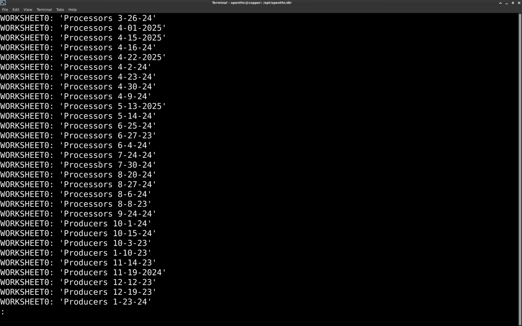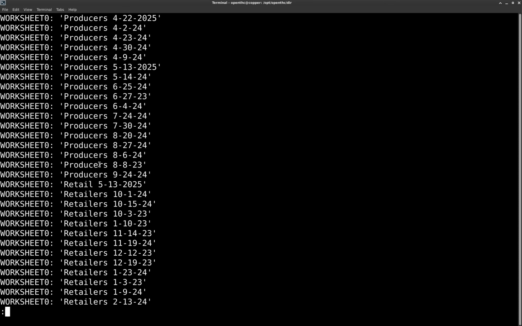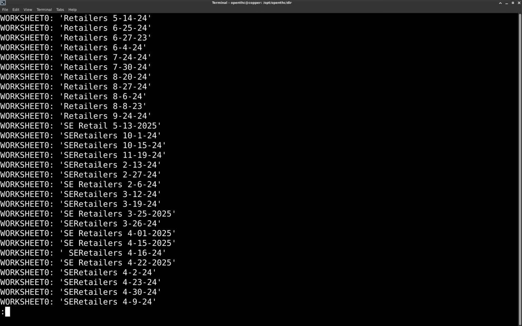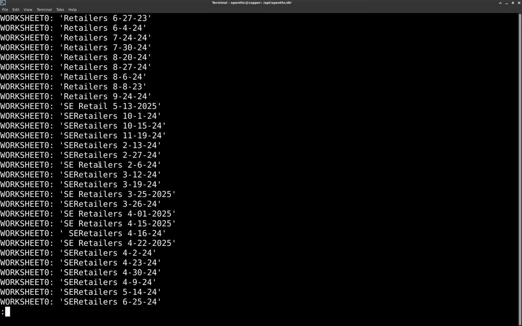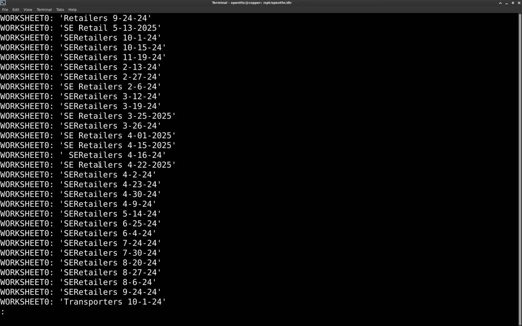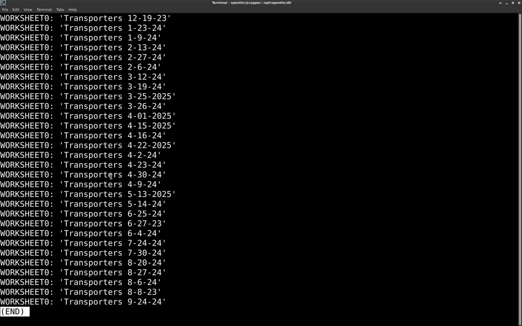Processors looks to be largely consistent. Producers, largely consistent. Then we've got retail, with retailers showing up pretty frequently. And then we've got SE retail, SE retailers, SE space retailers, and so forth. This one's got a leading space on it. Then we've got transporters, which also appears to be largely consistent.